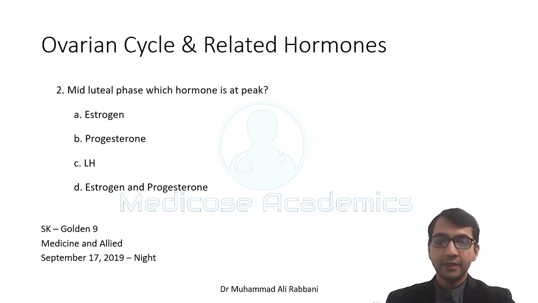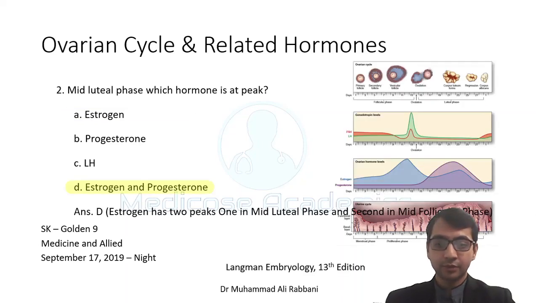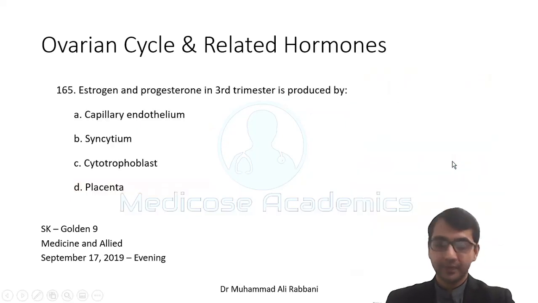Mid luteal is the secretory phase, the luteal phase. In the middle of it, which hormone is at its peak? The estrogen and progesterone, both hormones peak in the middle of this phase. So this is the answer. If you ask which hormone is at the highest level, that will be progesterone.